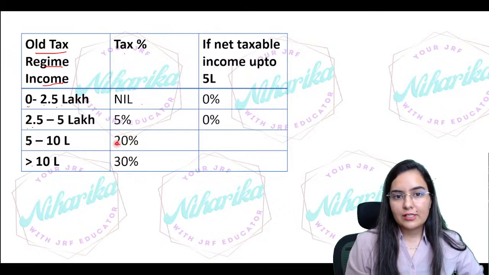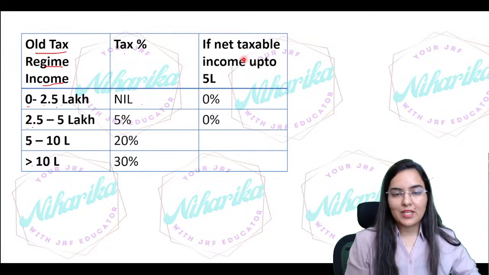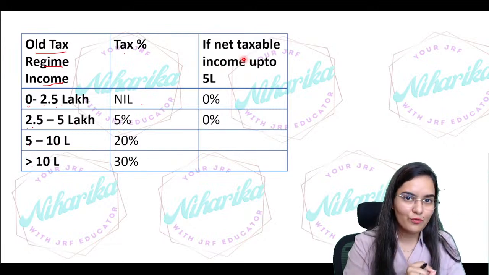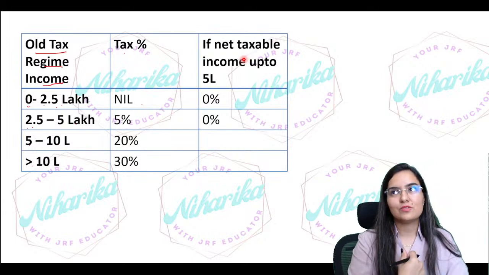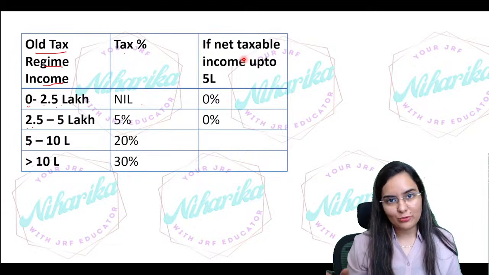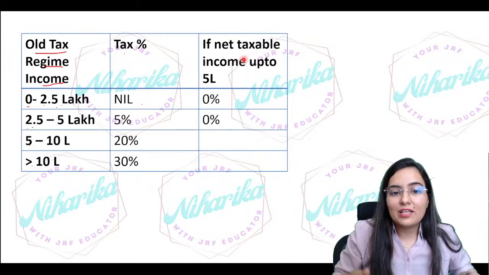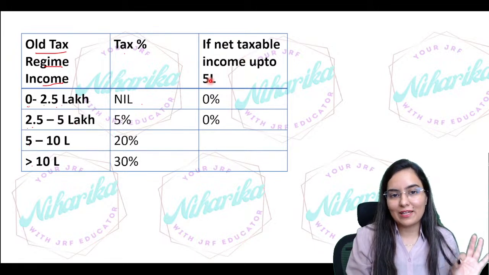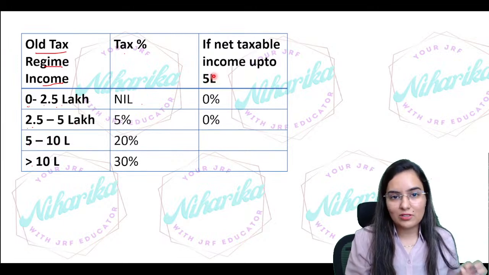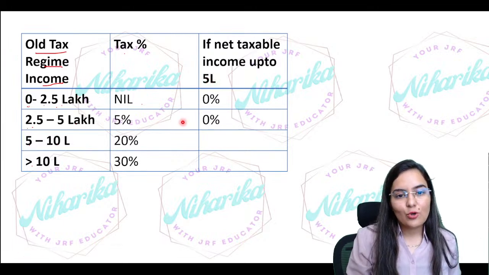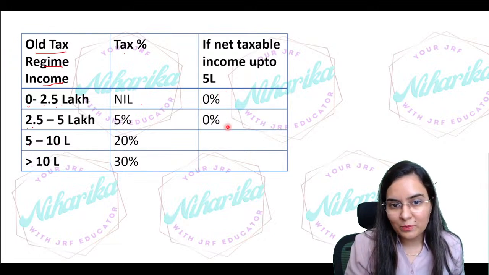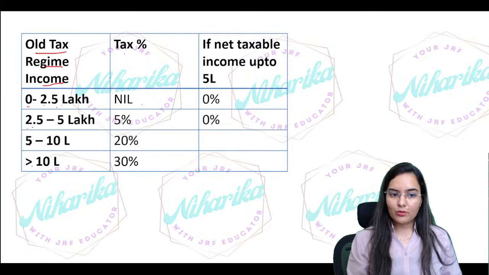Now you know that if your net taxable income, that means even after all the deductions, first after the standard deduction of 50,000 and all the other deductions from 80C to 80U, even after that, your net taxable income is up to 5 lakh, then your income tax percentage will be 0% up to 5 lakh. Okay, are you getting it?